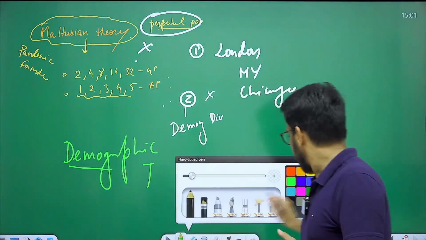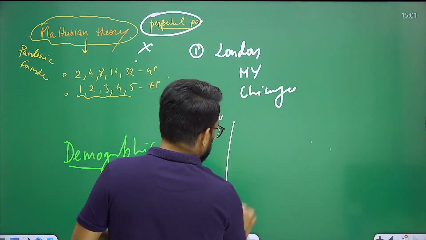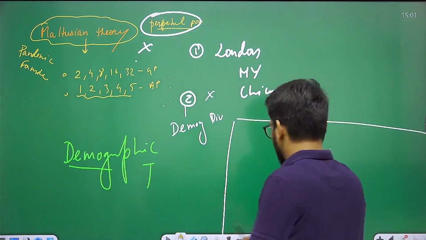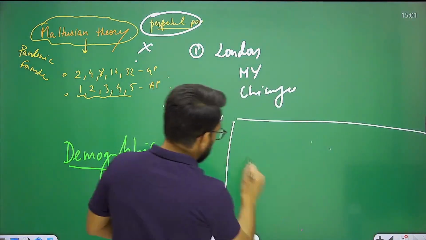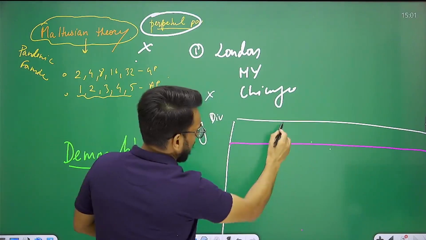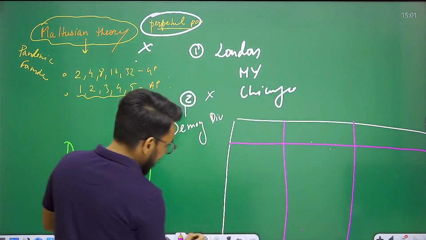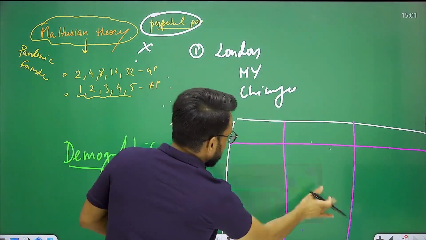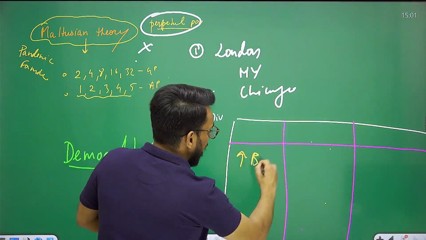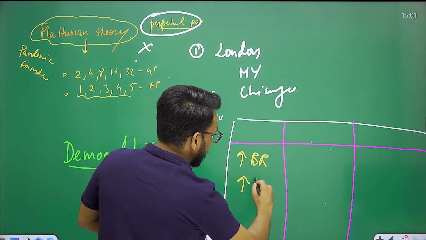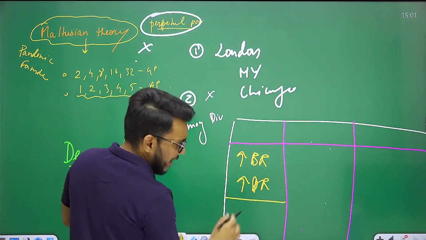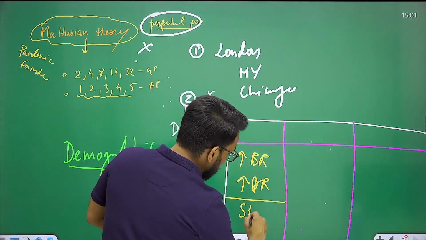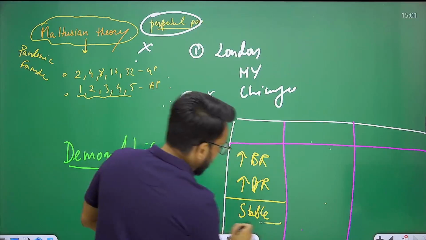What is this pattern? Let's understand this. It says that population growth would happen in three phases. Phase one, what will be there? There will be a high birth rate and a high death rate. And because of that, population would stay stable or population will decline.